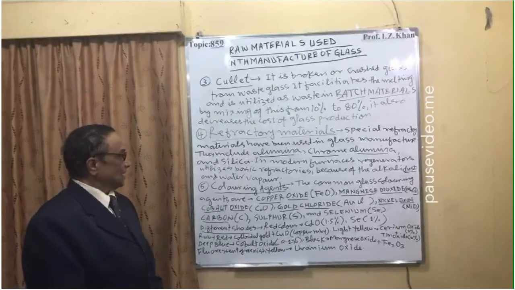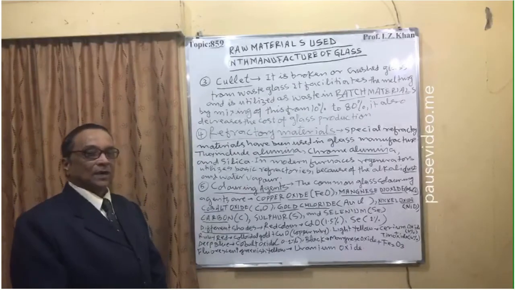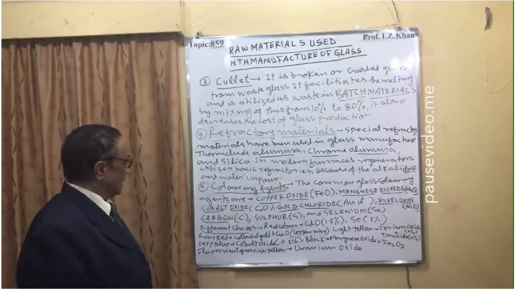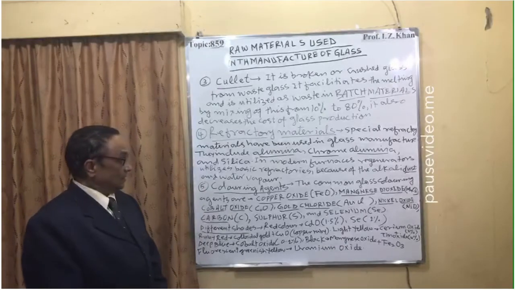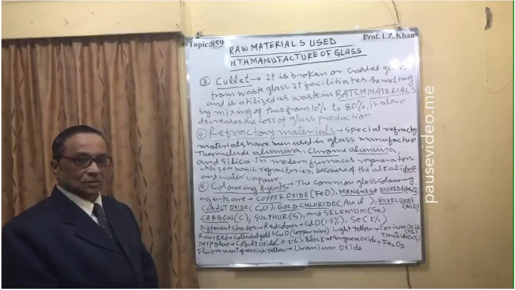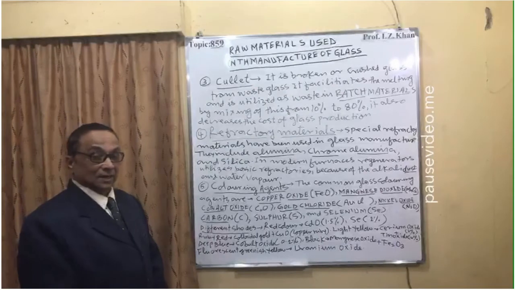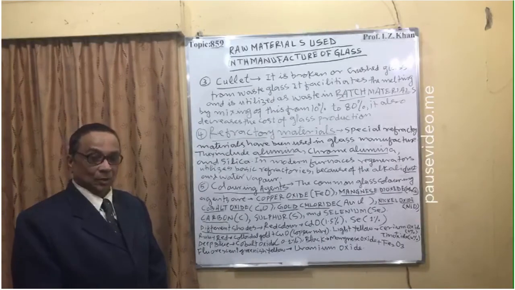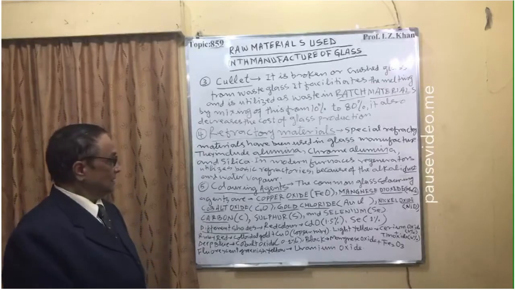Number 5, coloring agents, or you can call them coloring substances. The common glass coloring agents are given here. They are the ones used for different colors. The fluorescent colors of glass are very beautiful: ruby red, fluorescent blue, green, all these colors.